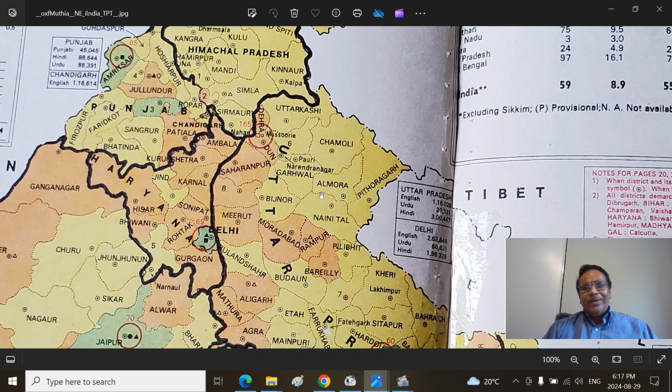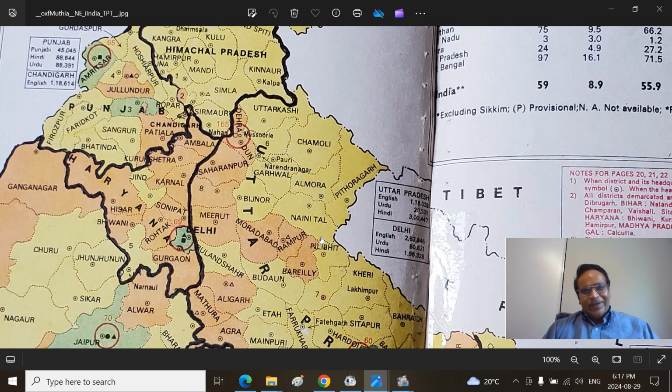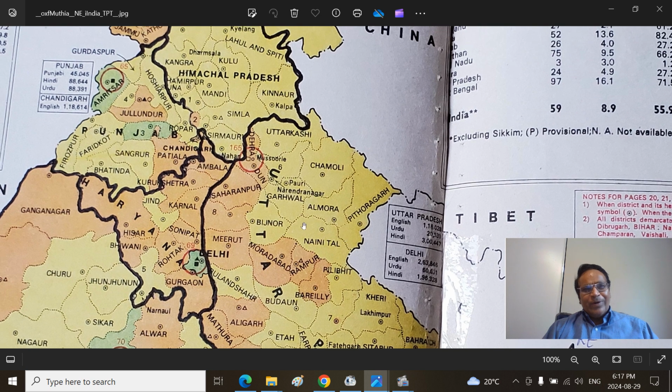So in Uttaranchal, this is the Kumaon region and this is the Garhwal region. There is a difference between the Garhwal region, Tehri Garhwal district, Pauri Garhwal district and British Garhwal district. I will put up a presentation later, but that should give a broader idea.